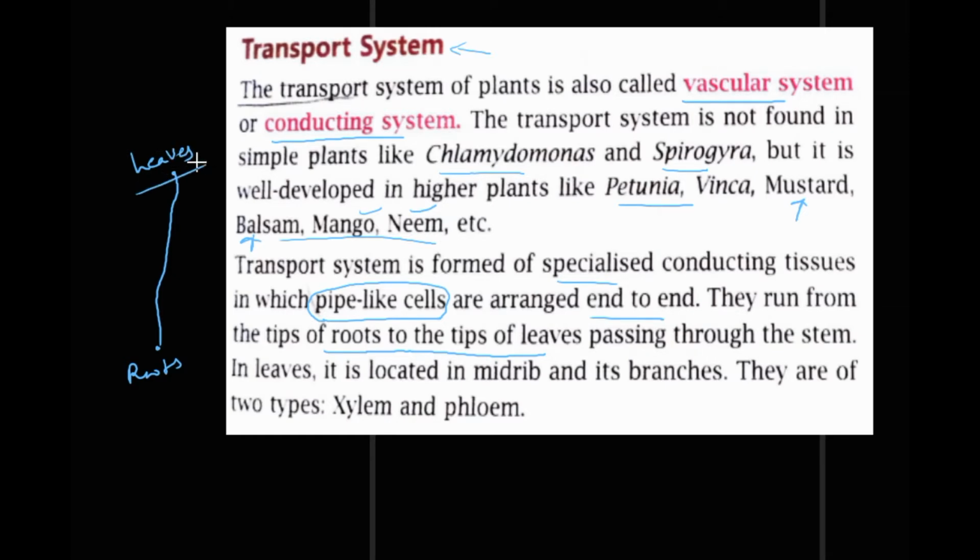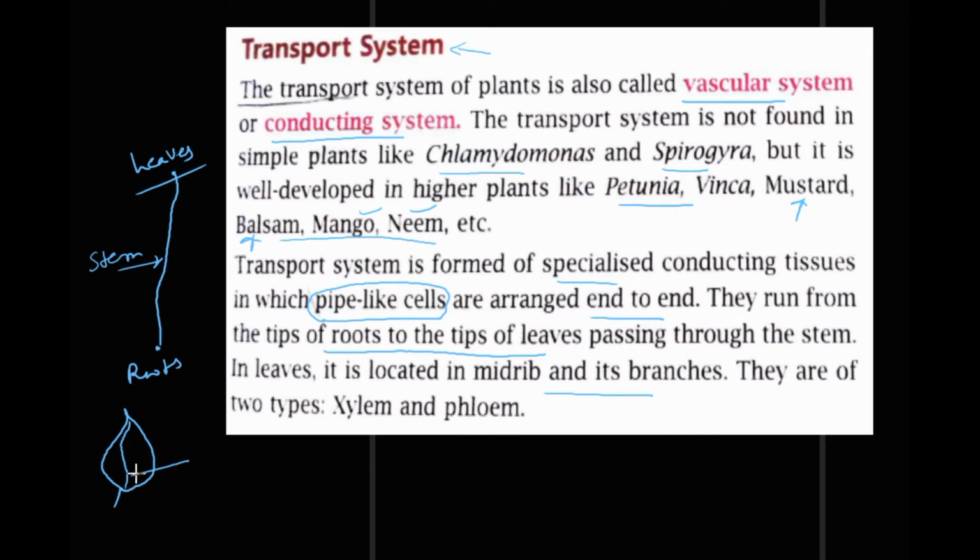This system passes through the stem, in between lies the stem. In leaves, it is located in the midrib and its branches. So if we draw a structure of a leaf like this, so this is the midrib.